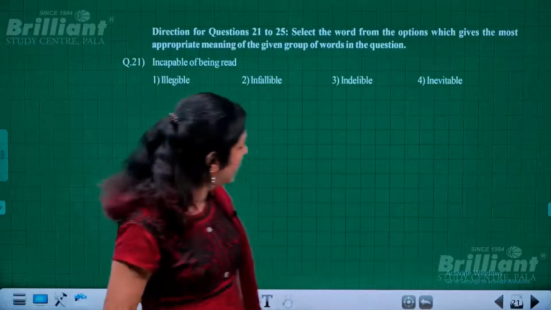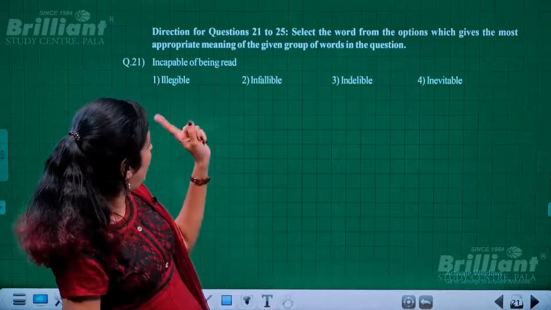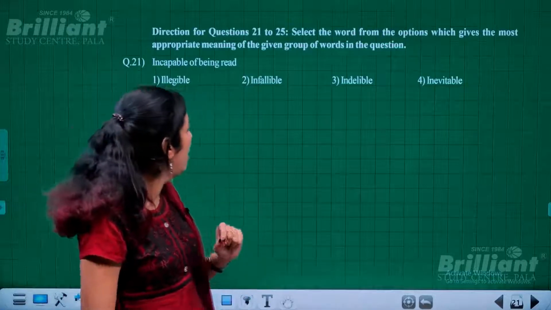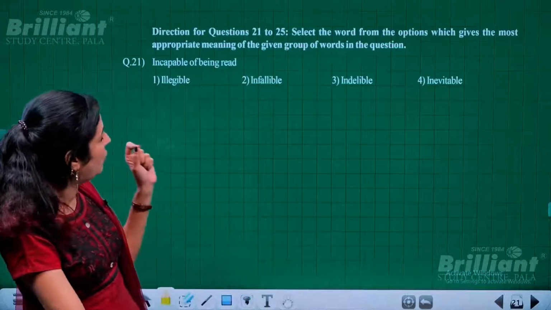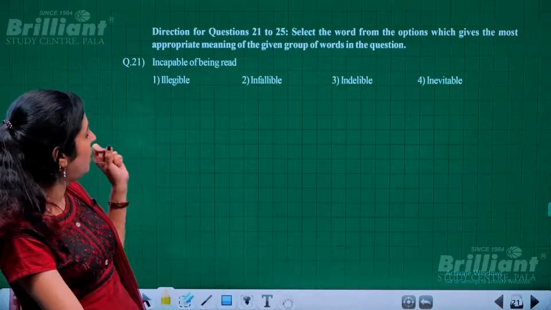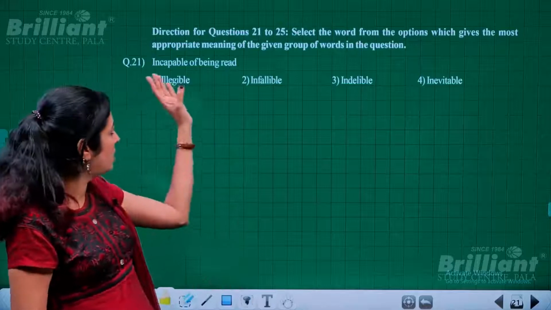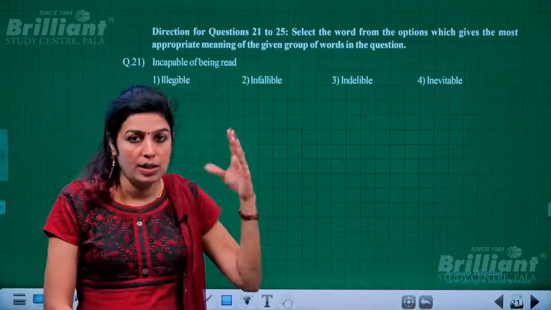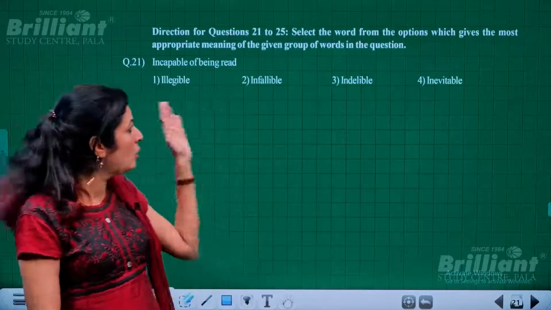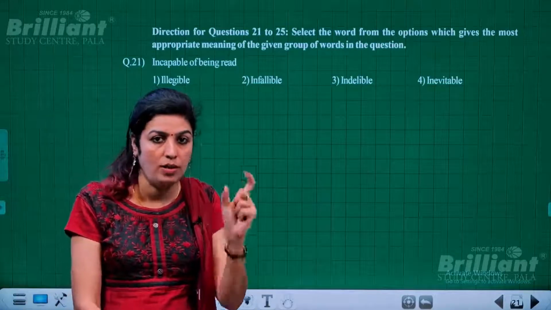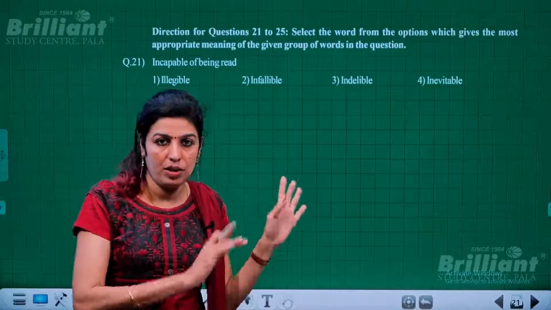Okay. Next is questions 21 to 25. You have to select the word from the options which gives the most appropriate meaning of the given group of words in the question. That means to substitute this group of words, and there are more groups coming up also, you have to find one particular word. Give one word for the thing given in the question part.